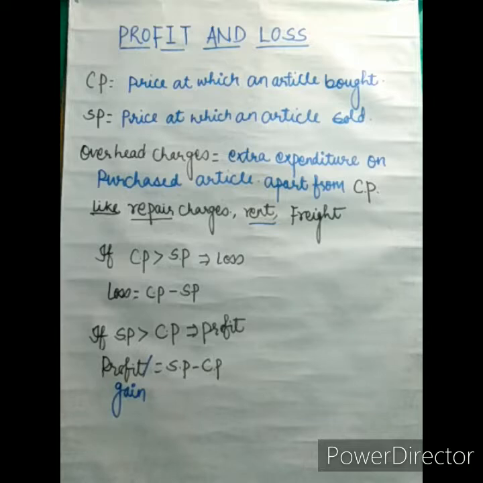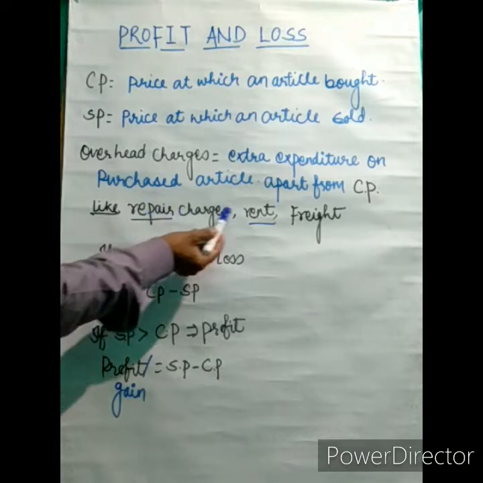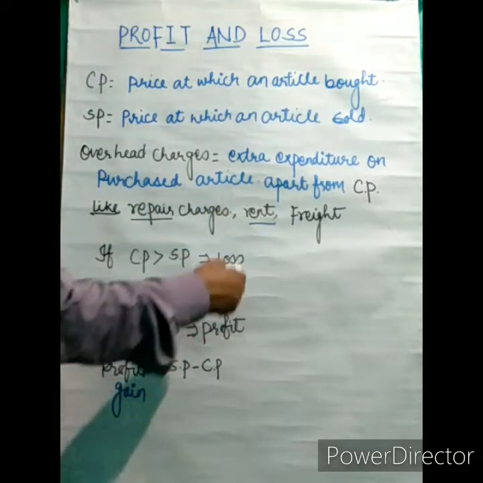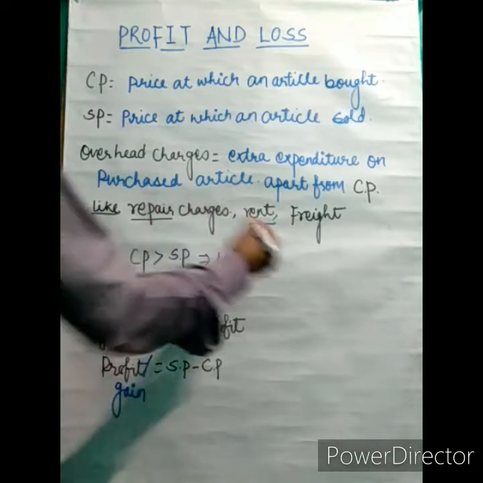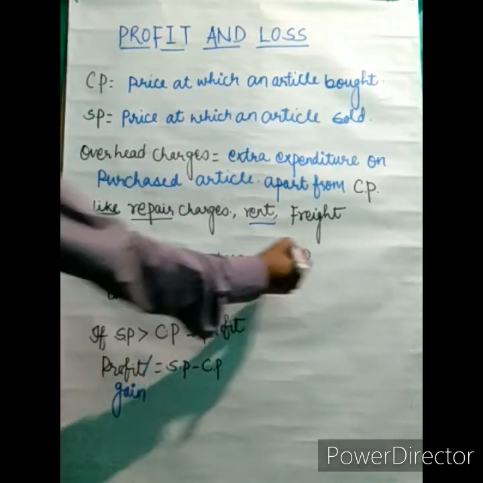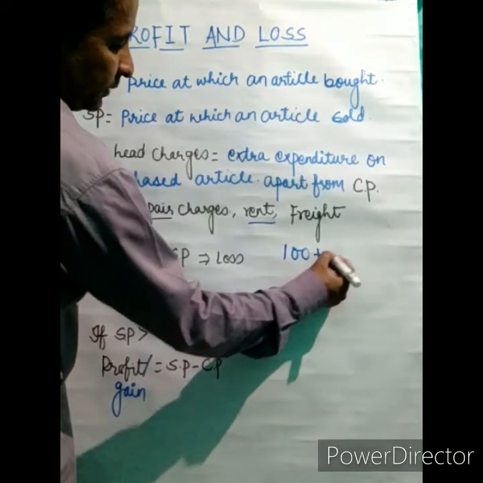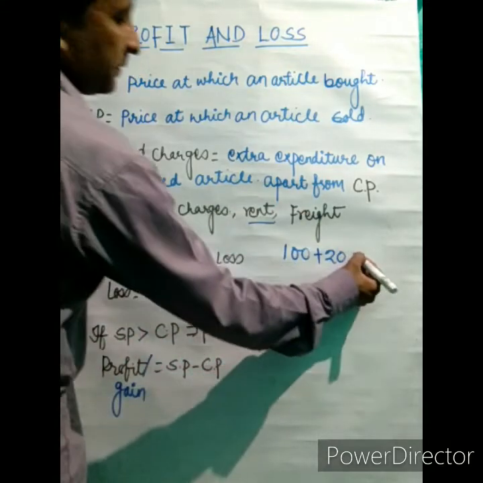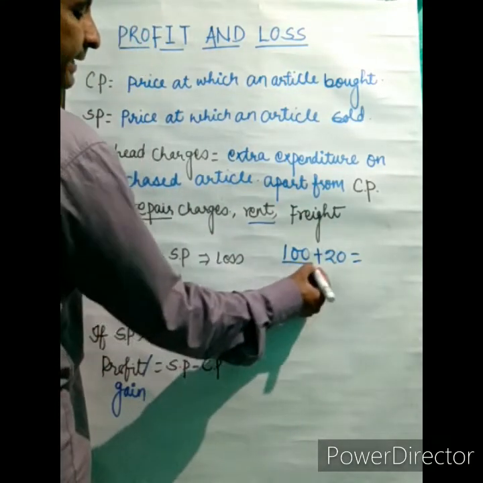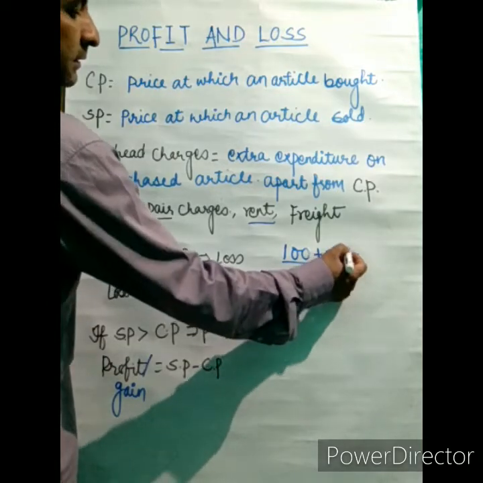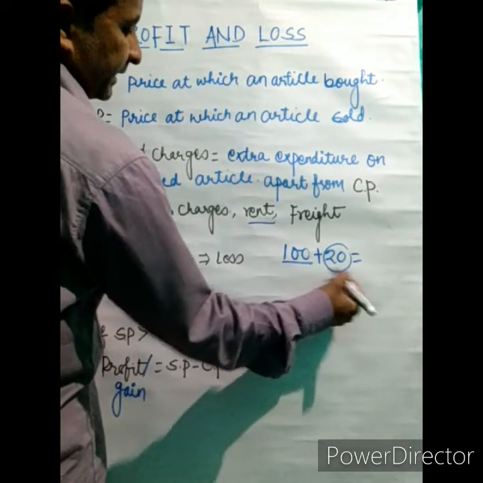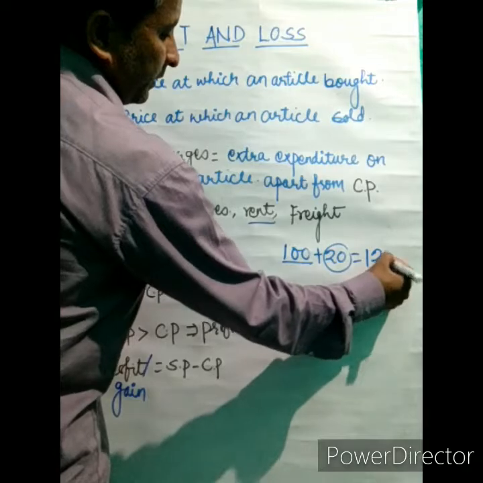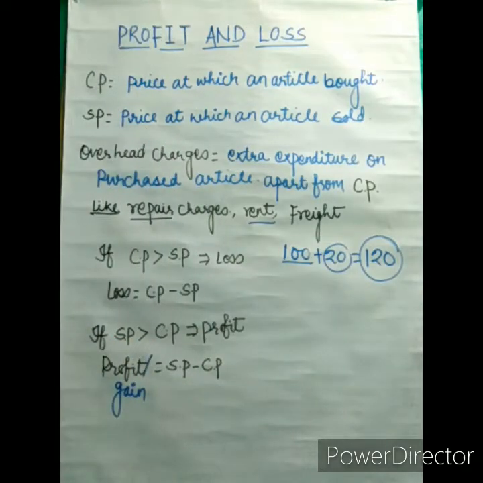So if you buy a particular article at a cost price, and later you pay repairing charges or rent charges, then your CP will change. If you buy an article for 100 rupees, after that you paid 20 rupees, so your CP will increase. You buy at 100 rupees, but after that you paid money for repairing it or on rent, something extra you spend on it, so your total CP becomes 120.